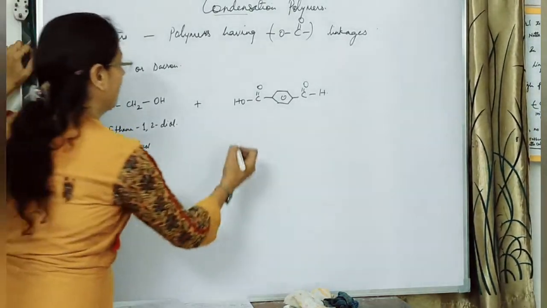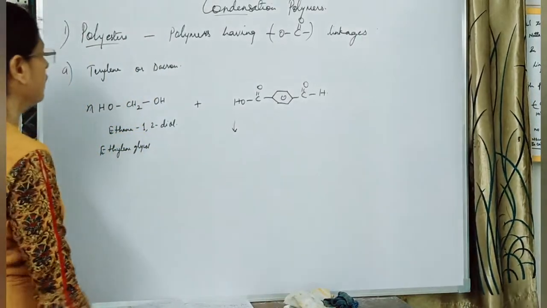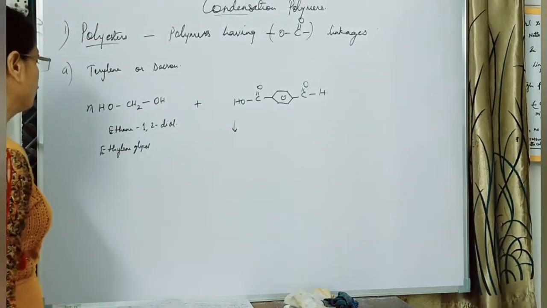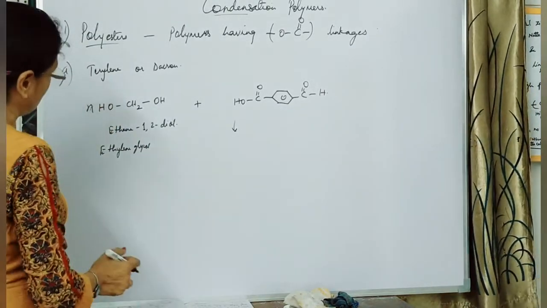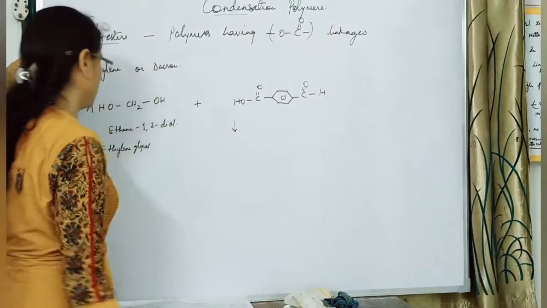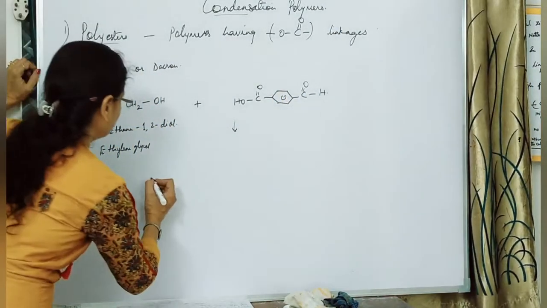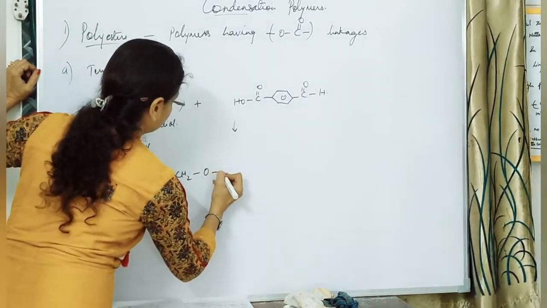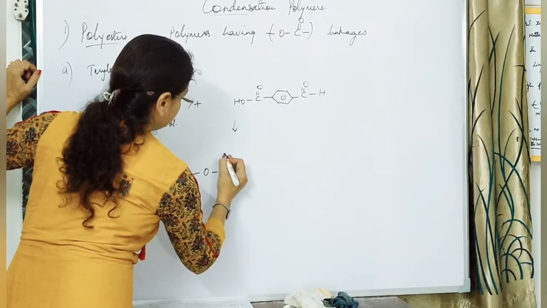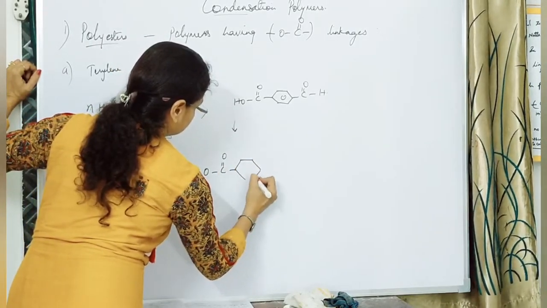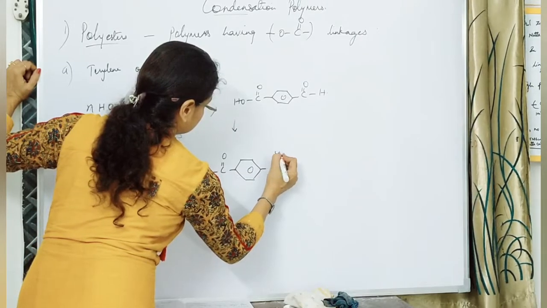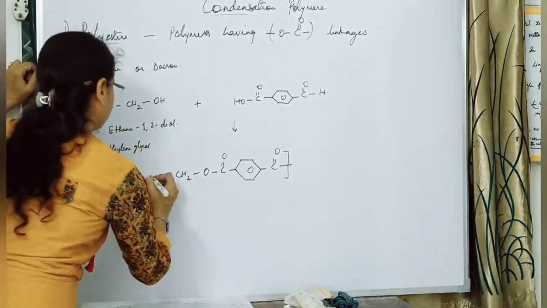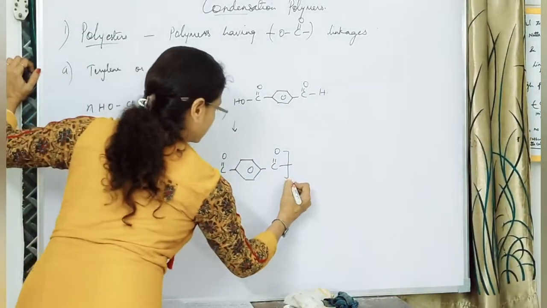Look here, how does the condensation reaction take place? There will be loss of water molecules from here, and from the ends also there will be the loss of a water molecule. This will get added to another chain on this side, this will get added to another chain on the other side, and there will be the loss of a water molecule. So let's show it over here in this way. This hydrogen will be lost as a water molecule.